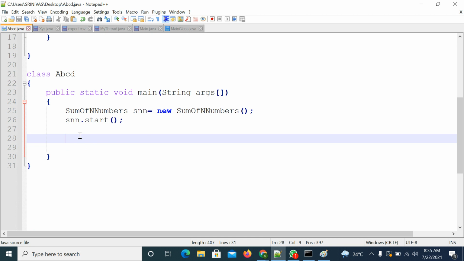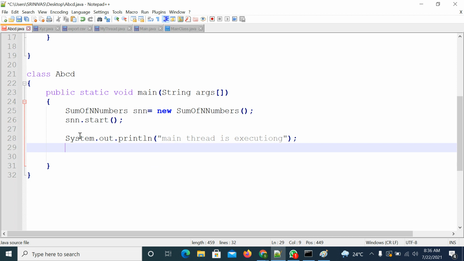So from the main thread, you need to call the sum of n numbers. I am trying to print who is executing this. I know the main thread is executing, that's why I am writing directly that the main thread is executing. If you want, you can call Thread.currentThread().getName() and it will print the thread name.